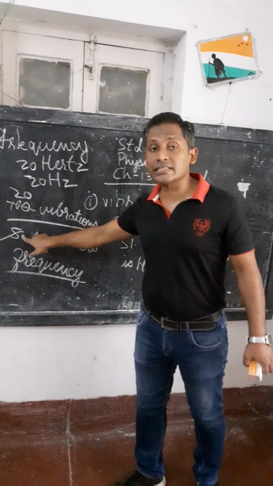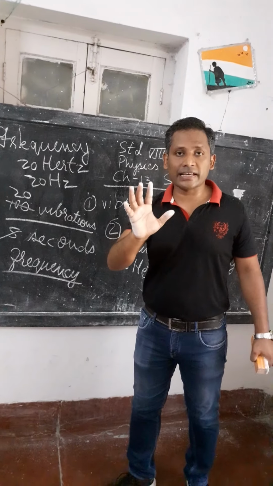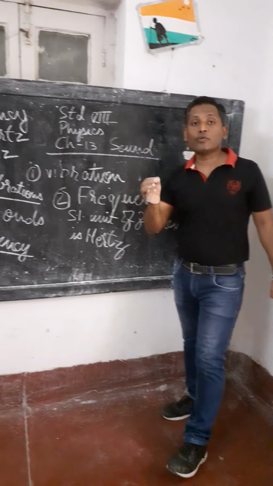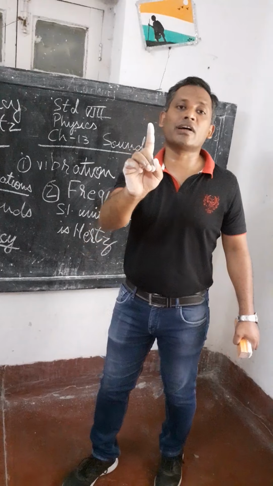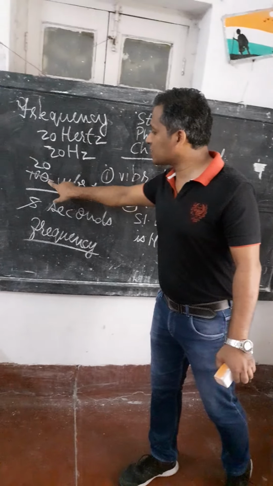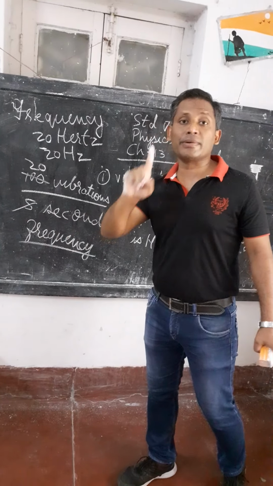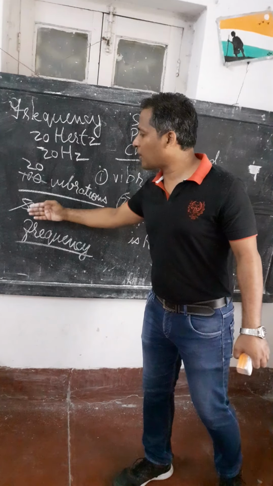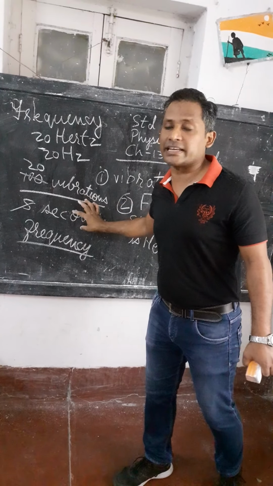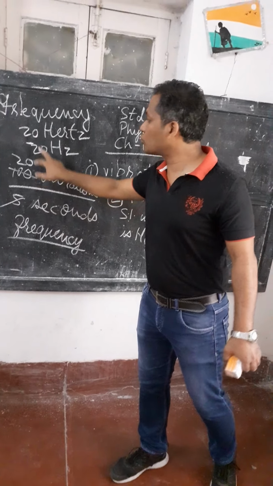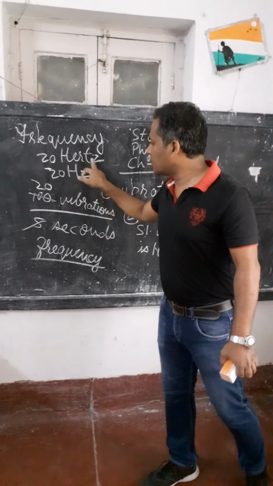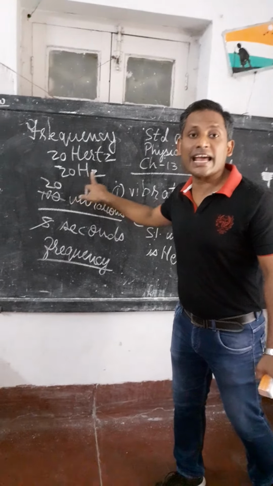What is frequency? The definition says it is the number of vibrations in 1 second. So 100 by 5, 20 vibrations in 1 second. So the SI unit is hertz, and 20 vibrations in 1 second is 20 hertz.